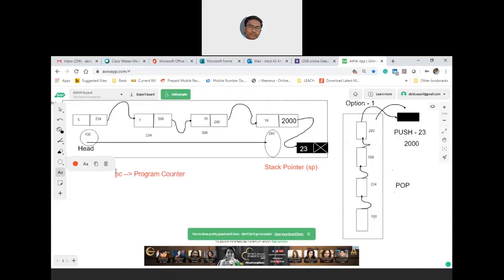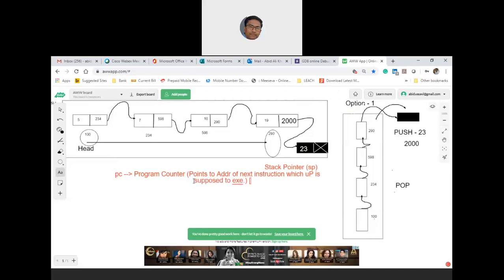What it does is it points to the address of the next instruction which your microprocessor is supposed to execute.